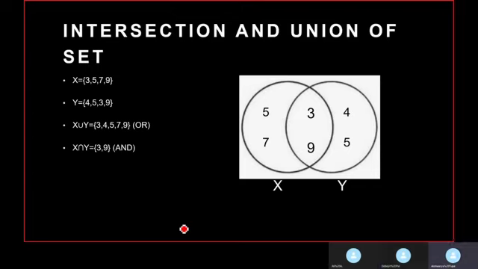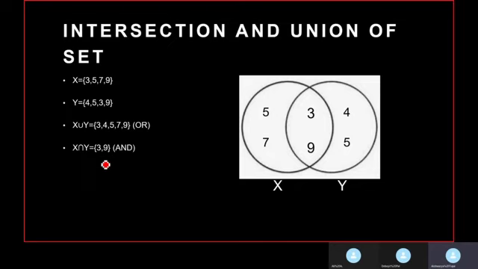Good morning, everyone. I am Aishwarya, and I'll be explaining a few easy and interesting concepts. So, let's discuss intersection and union of sets. Set X consists of these elements, and set Y consists of these elements. If we have to perform the union of X and Y, we'll perform the OR operation, which will include the elements of both X and Y. And in X intersection Y, we'll perform the AND operation.